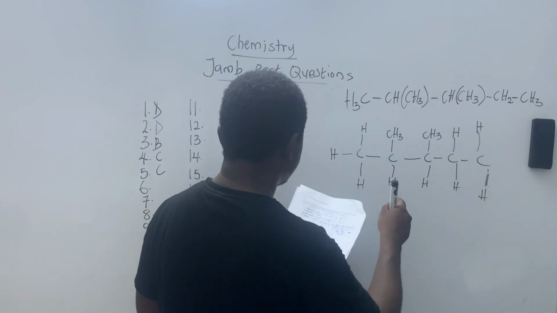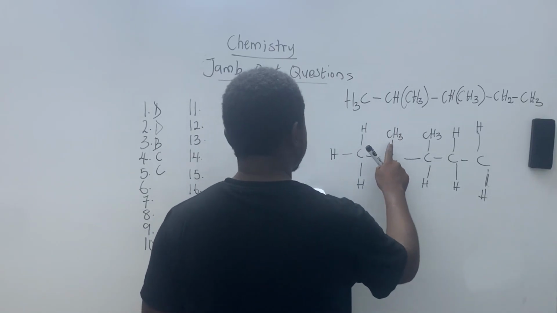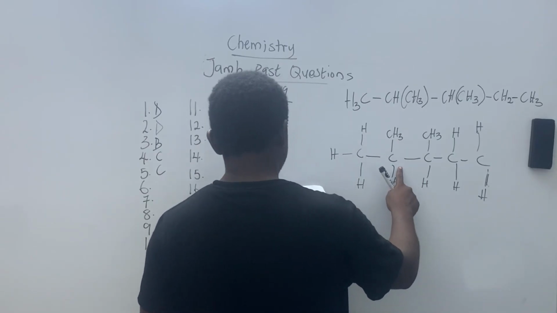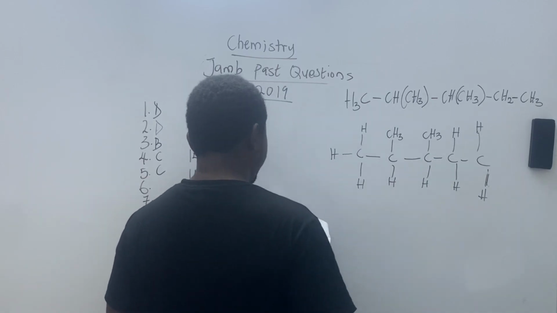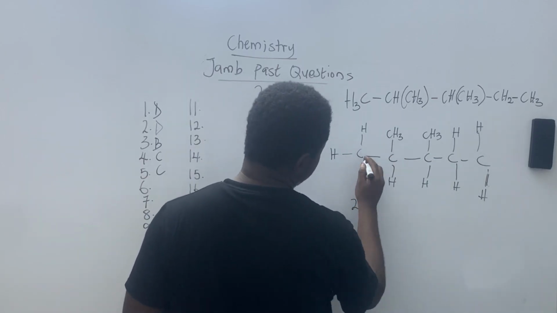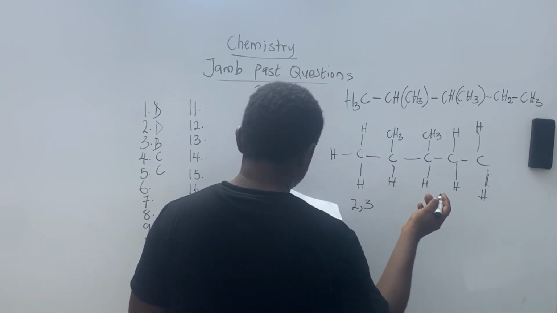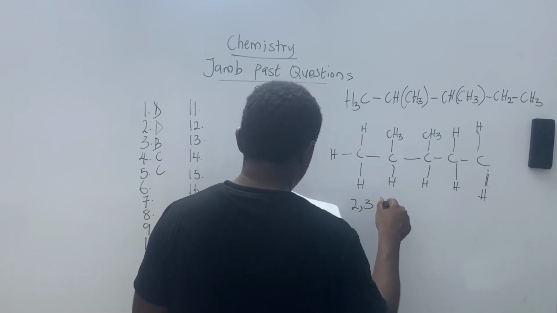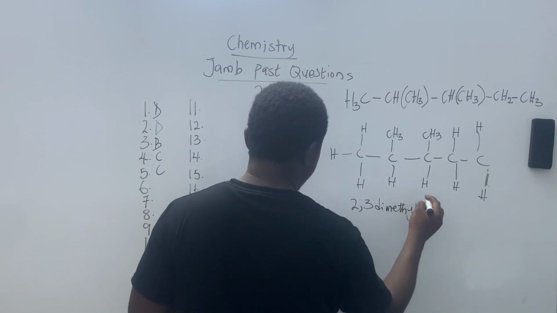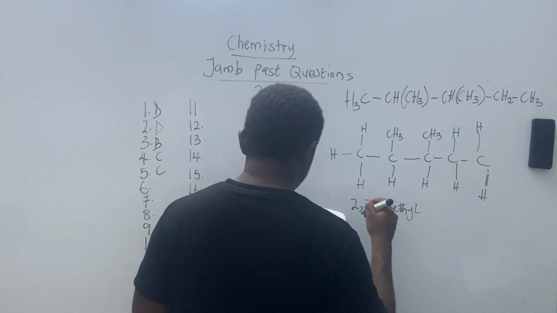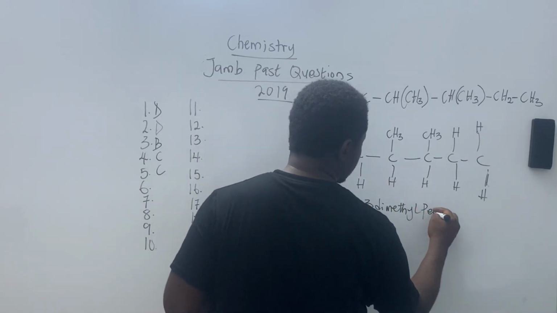If you look at the structure, there is a methyl group at 2 and another methyl at 3, so I say 2,3-dimethyl. The main chain 1, 2, 3, 4, 5 is a pentane.